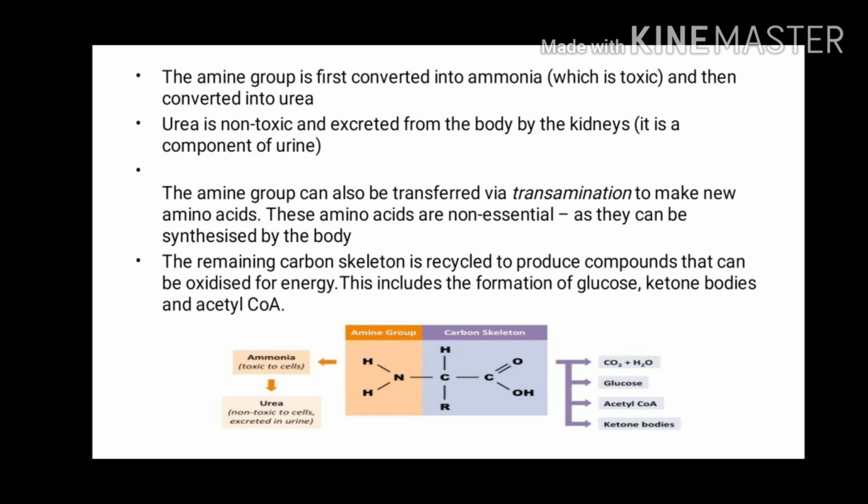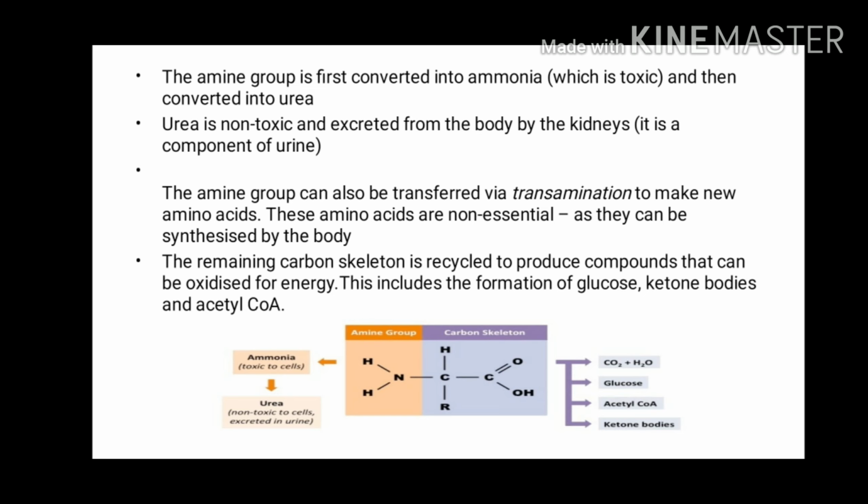The ammonia that is liberated during deamination is toxic to the body and it cannot be excreted properly by the body. So this ammonia is converted to urea, and this urea is less toxic than ammonia and it gets excreted from the body easily. And this conversion of ammonia to urea takes place with the help of the urea cycle, and this urea is excreted from the body through the urine.